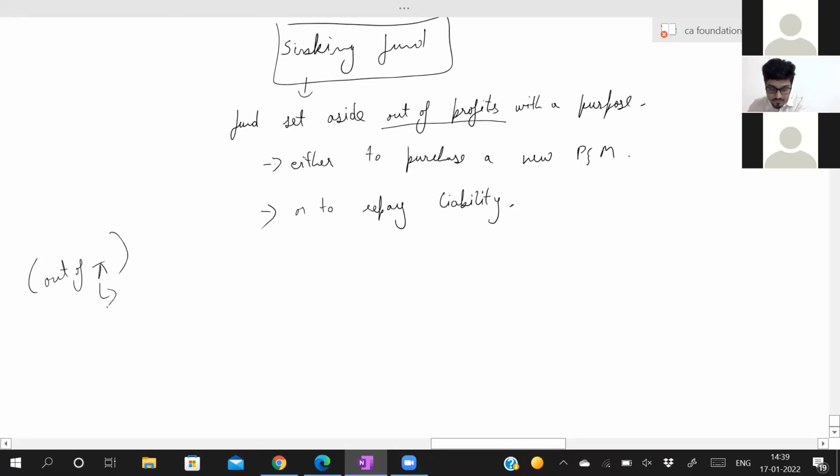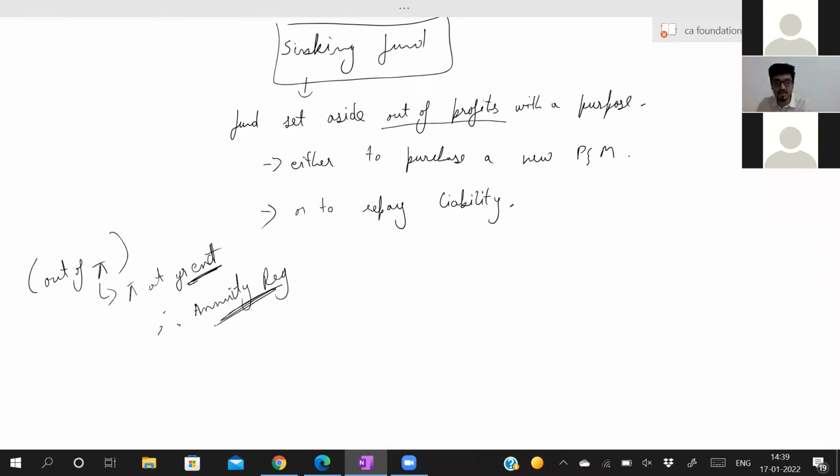Profit at year end, therefore it is from the end of the period: ordinary annuity or annuity regular. So a sinking fund is always an annuity regular or ordinary annuity, until and unless it is given otherwise in the question. If it is specifically mentioned that you are setting aside from today itself, then it becomes annuity due. Otherwise, if nothing is given, a sinking fund is an annuity regular. Why? Because you will set aside something from your profit, and profit you will earn only at the end of the year.